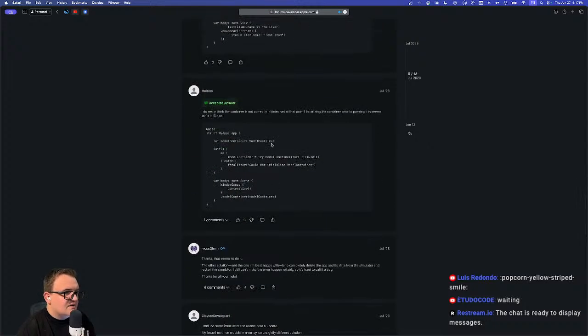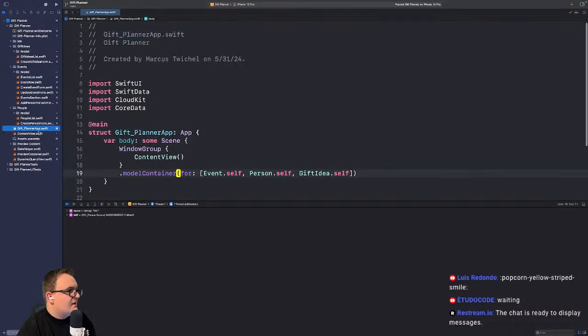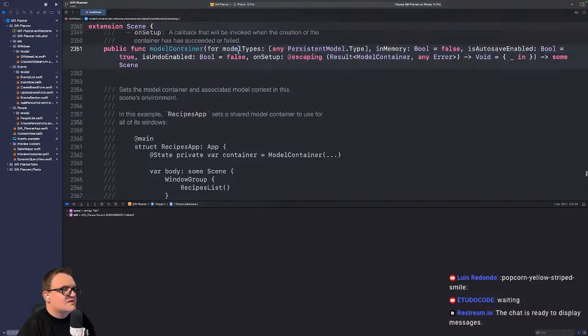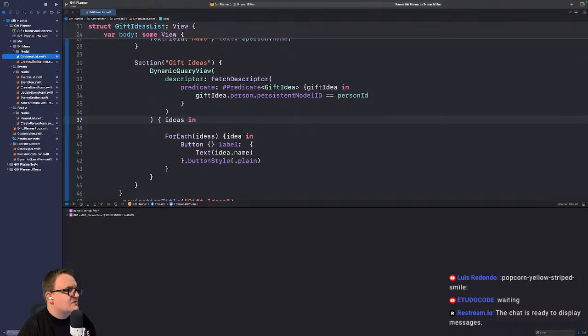I do really think it's not correctly initiated. Yeah, the thing is I'm not creating a model container. I'm using this syntax, this .modelContainer for. So I think it should be good from that standpoint, but clearly something isn't good.